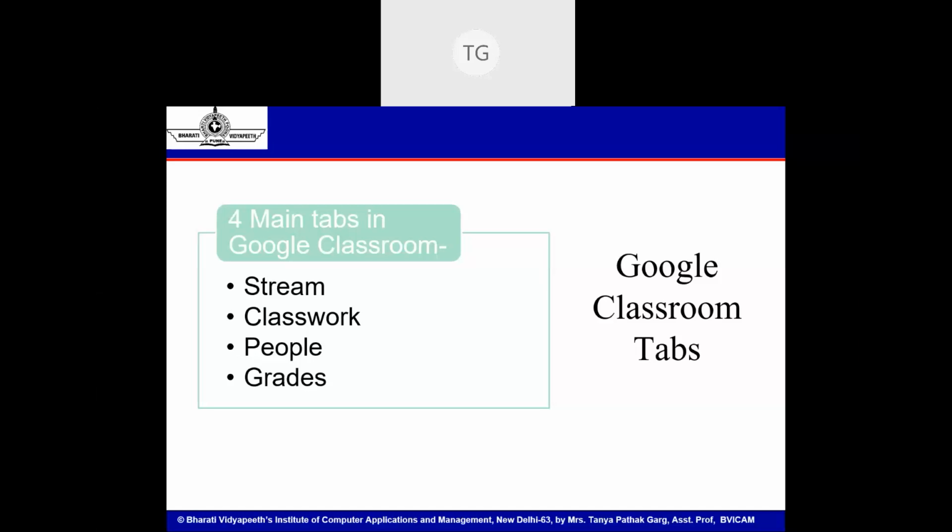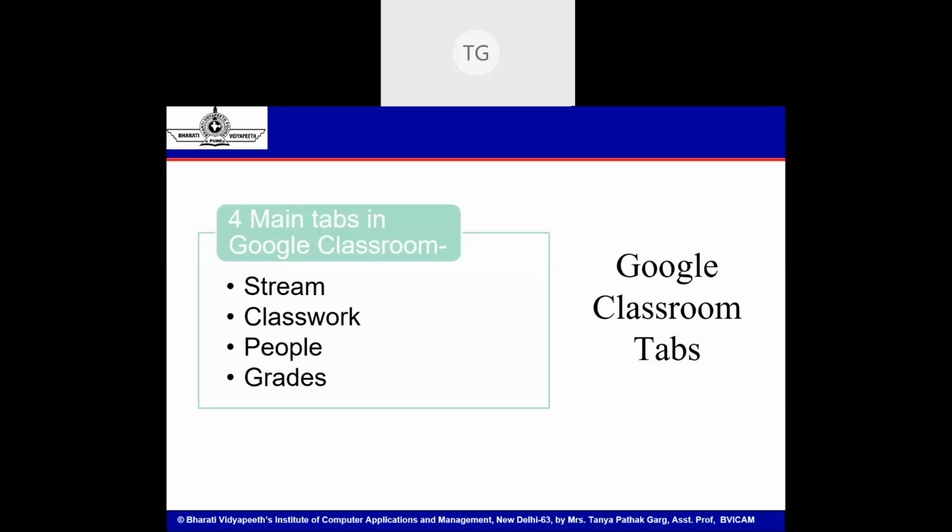Once you have your registration done, or if you don't want to register for G Suite for Education and just want to have your Google account with your Google credentials, the next thing that happens is you log in to your Google account, and your landing page will ask you to create a class or join a class. There are only two options. Either you create a class or you join a class. If you are a teacher and you decide to create a class with just basic details, class name, what batch you are referring to, what subject you are talking about, the landing page after creating a class will have four main tabs.